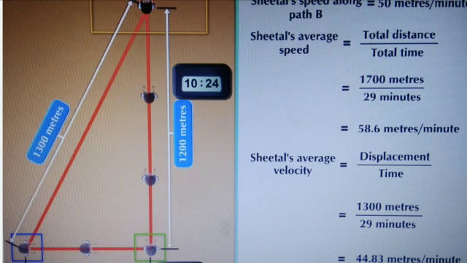The distance between Shital's and Sangita's house is 500 meters and the distance between Sangita's house and school is 1200 meters.